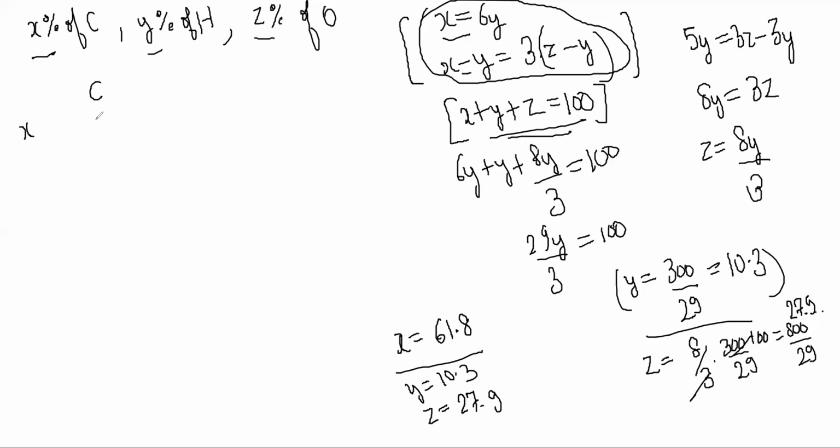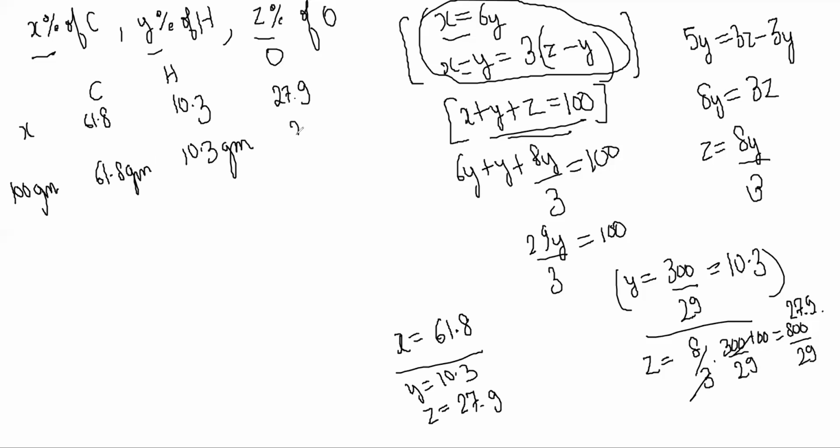So this is carbon. Carbon is how much? 61.8. Hydrogen is how much? 10.3. Oxygen is how much? 27.9. Suppose you took 100 grams of the compound, you will get 61.8 grams of carbon, 10.3 grams of hydrogen, and 27.9 grams of oxygen. So in 100 grams of the compound, how many moles of carbon are there? 61.8 by 12. Moles of hydrogen are 10.3 by 1, and oxygen is 27.9 by 16.